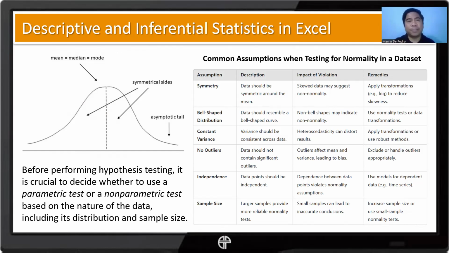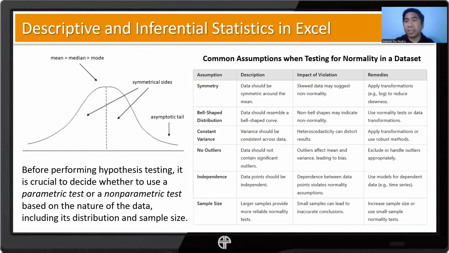Some of the characteristics of a normal distribution: as much as possible, the mean, median, and mode are equal or approaching equal. A point zero something difference could be disregarded. When you plot the normal distribution, like what we did earlier, you'll see the left and right sides are symmetrical. In other words, there's no skew.